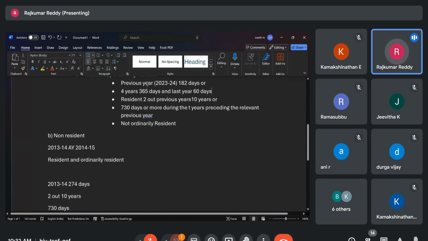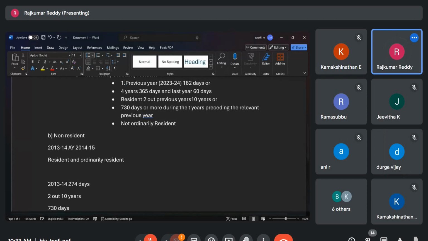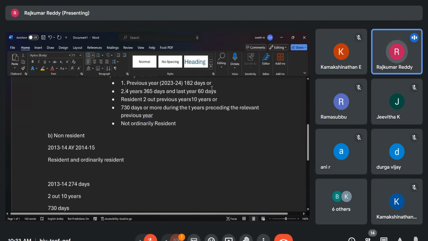See, condition, previous year, this, wait, I will write here 1 and 2. Conditions 1 and 2 are for the resident. Okay. If 1 or 2 condition, if he is satisfied, he will become the resident. Once he becomes the resident, next is whether he is ordinary resident. 2 conditions. First, you have to find out whether he is resident. Second, once he is, how will he become a resident? By satisfying any of the conditions mentioned in 1 or 2.